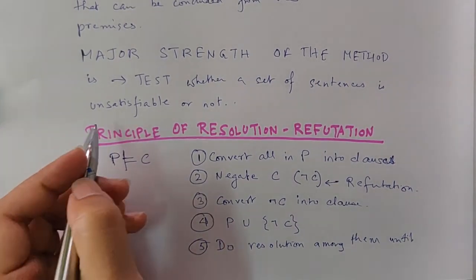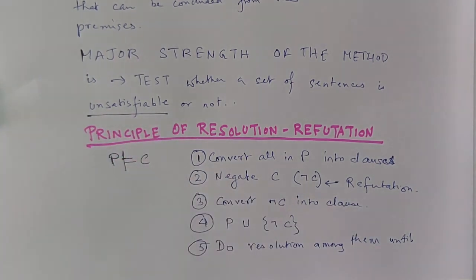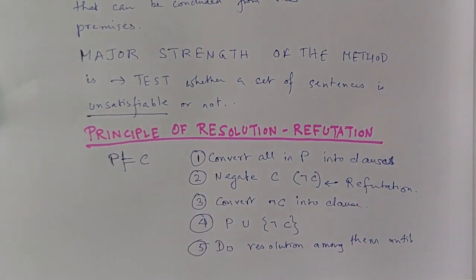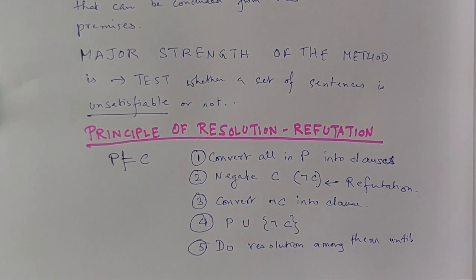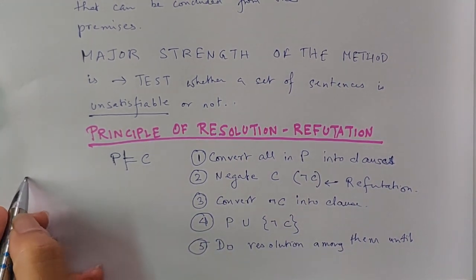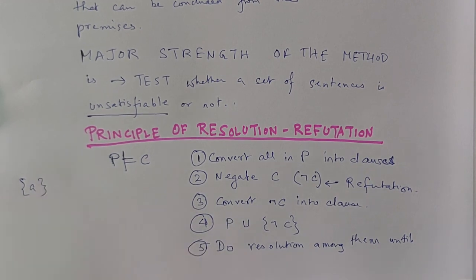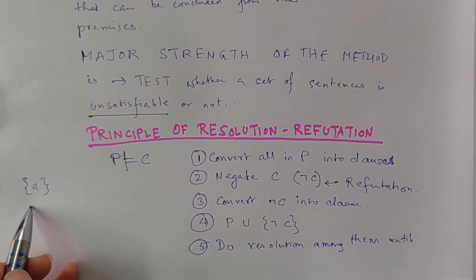How do you prove a set of sentences unsatisfiable? Now tell me, if I give you a clause, for example, A. Is this clause unsatisfiable? No. If I make A true, the clause becomes true.